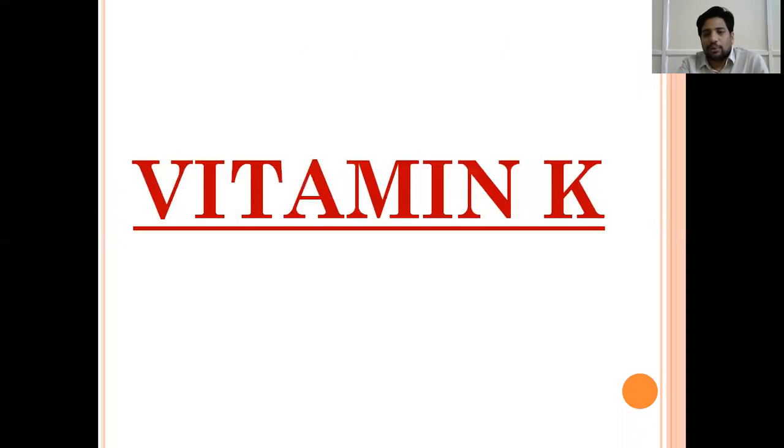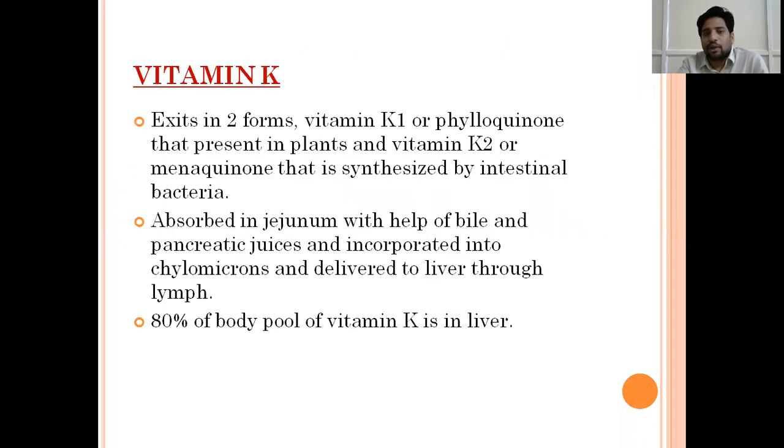The next fat-soluble vitamin is vitamin K. Vitamin K has two forms, vitamin K1 and K2. K1 is plant-based, K2 is animal-based. K1 we get from plants, phylloquinone, and K2 is menaquinone, which is generally synthesized by our intestinal bacteria. It is absorbed in the jejunum with the help of bile and pancreatic juices, incorporated into chylomicrons and delivered to the liver through lymph.